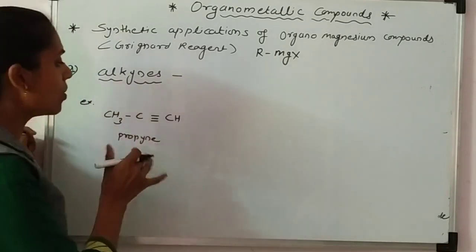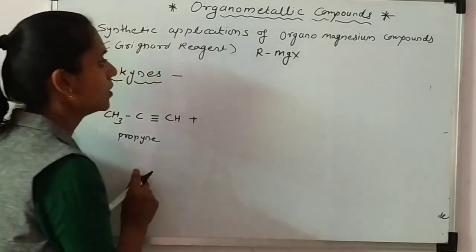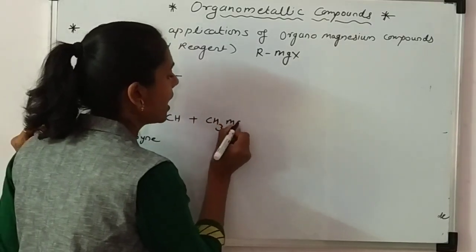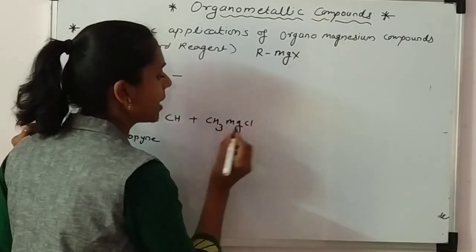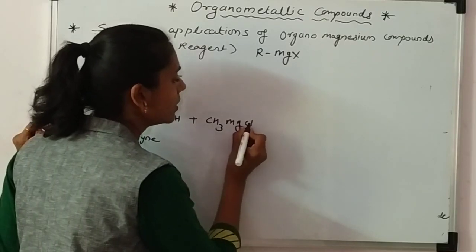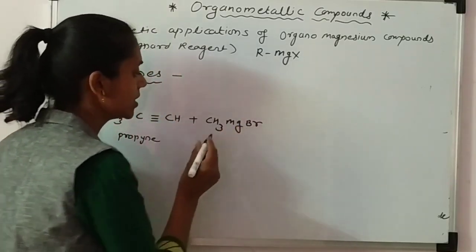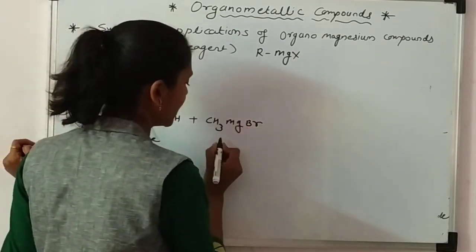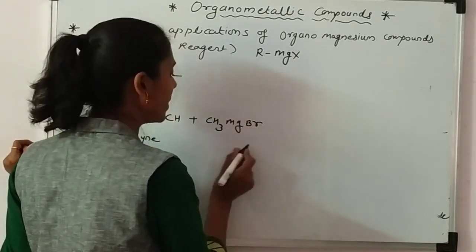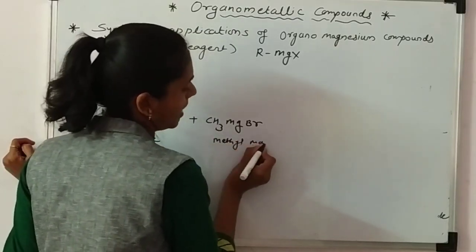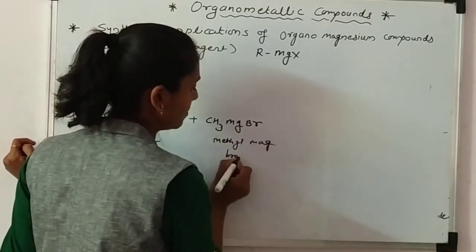Now this lower alkyne is reacted with any Grignard reagent. I have taken methyl magnesium chloride or bromide. Any halogen can be taken here, but I have written methyl magnesium bromide.